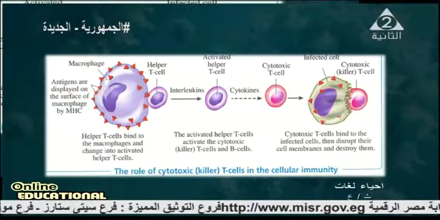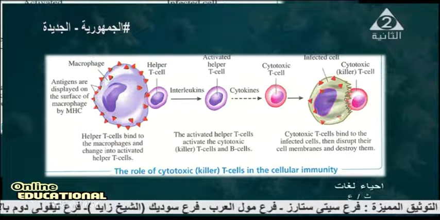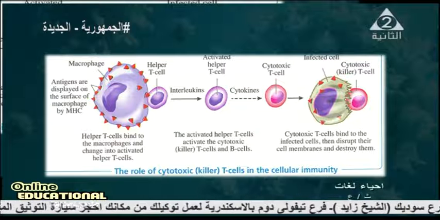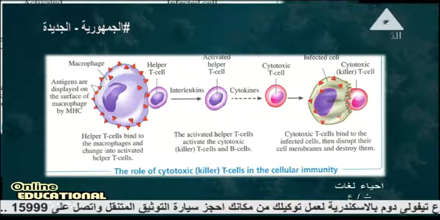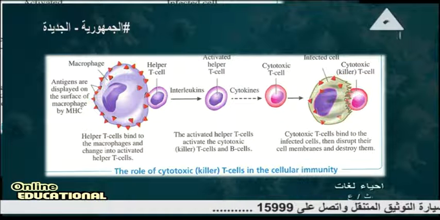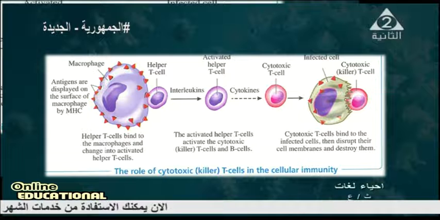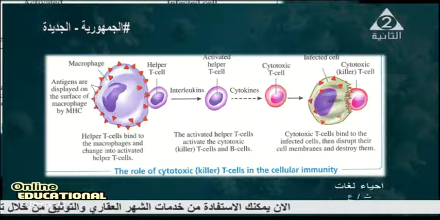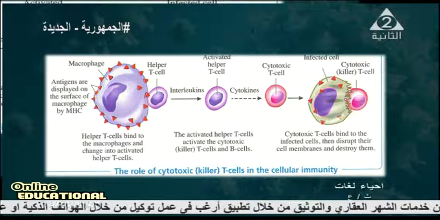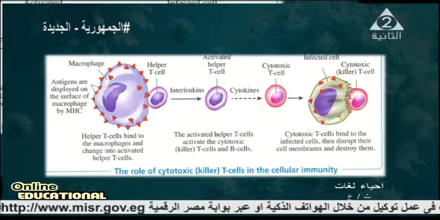After that, we are going to describe what happens inside the cell. What is the role of these cytotoxic or killer T cells in the cellular immunity? You can see the cell contains antigens which are displayed on the surface of the macrophage MHC. MHC means major histocompatibility protein complex. The helper T cell binds to the macrophage and changes into an activated helper T cell.